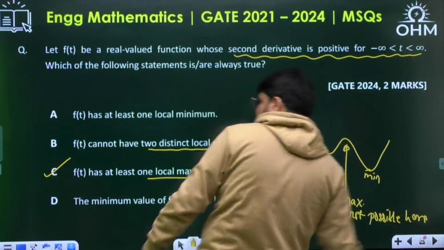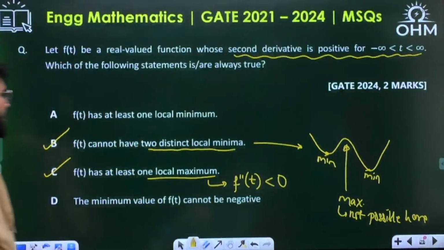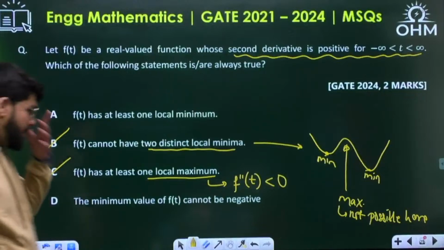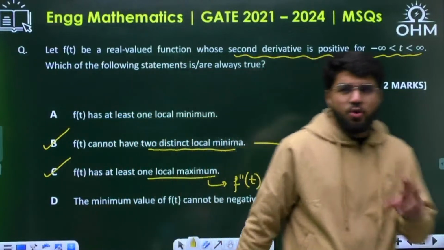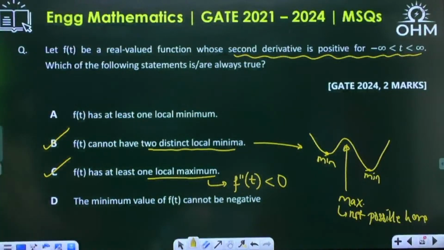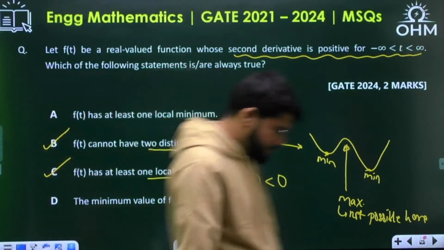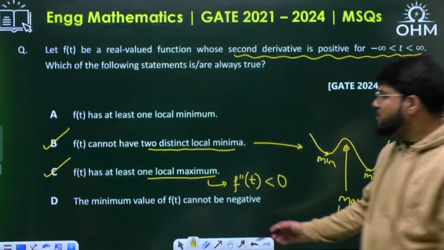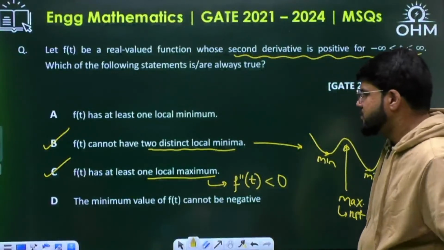That's what I explained for option C. B is also correct: f(t) cannot have two distinct local minima. Are you clear? Now, f(t) has at least one local minima, or the minimum value of f(t) cannot be negative. Why can the minimum value of f(t) not be negative?